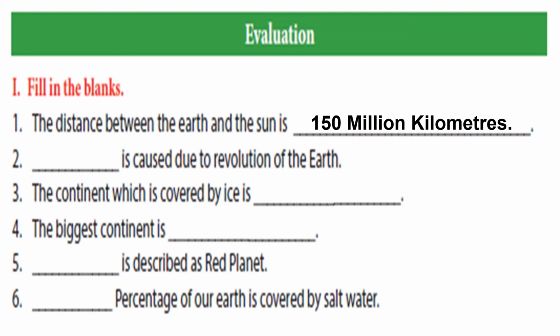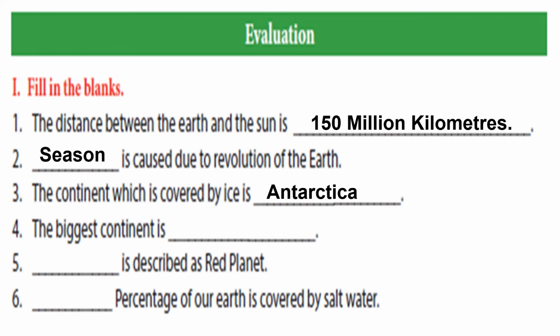See, the distance between the Earth and the Sun is more than 150 million kilometers. Next answer is season is caused due to revolution of the Earth. Next one is the Antarctica.